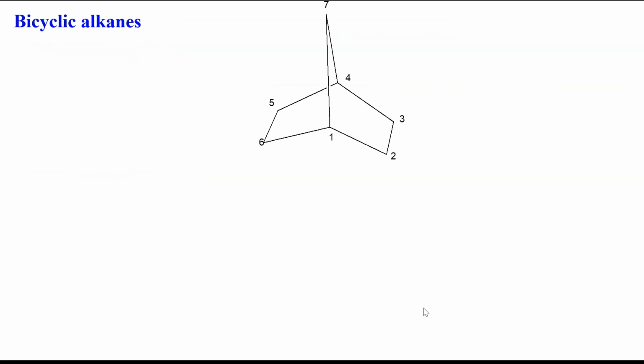There is another set of cycloalkanes. They are bicyclic alkanes. As the name indicates, they have two cyclic ring structures in them. Bicyclic. This is named like this: bicyclo[2.2.1]heptane. How is this named?